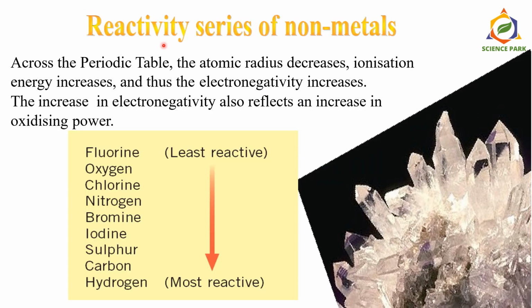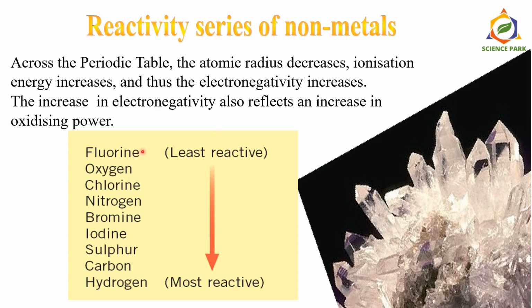Now, as we have seen the reactivity series of metals, let's see the reactivity series of non-metals. Across the periodic table, the atomic radius decreases, ionization energy increases, and therefore electronegativity increases. So as you go from left to right, more and more non-metallic character increases. Increase in electronegativity also reflects an increasing oxidizing power, reacting power.